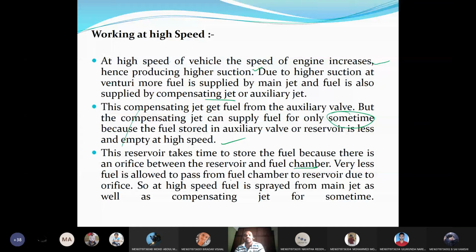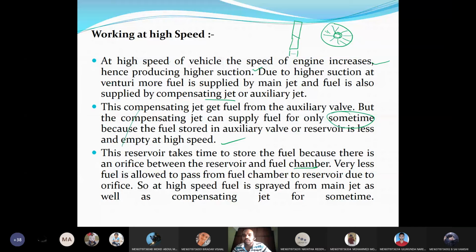Very little fuel is allowed to pass from the fuel chamber to the reservoir due to the orifice. An orifice is nothing but a small opening like this. It is a disc with a small opening, and this opening is sharp edged. If you take a side view, it is a disc of thickness, let us say, 5 mm.